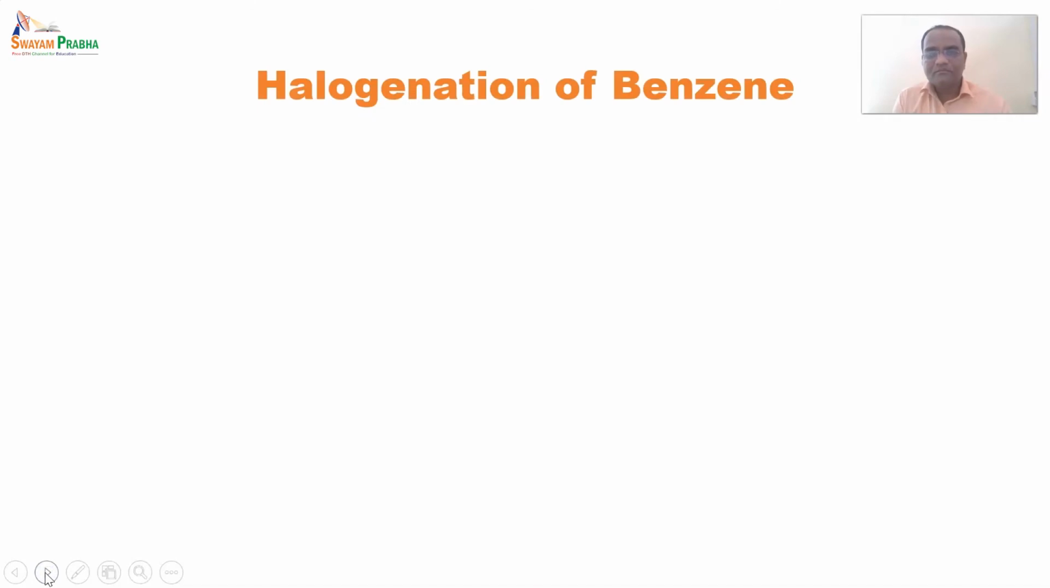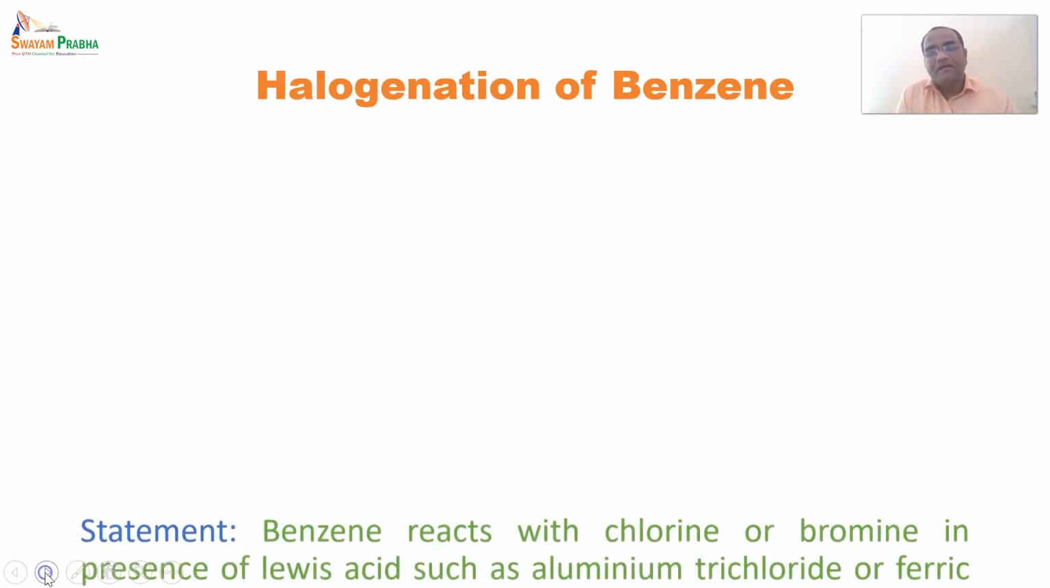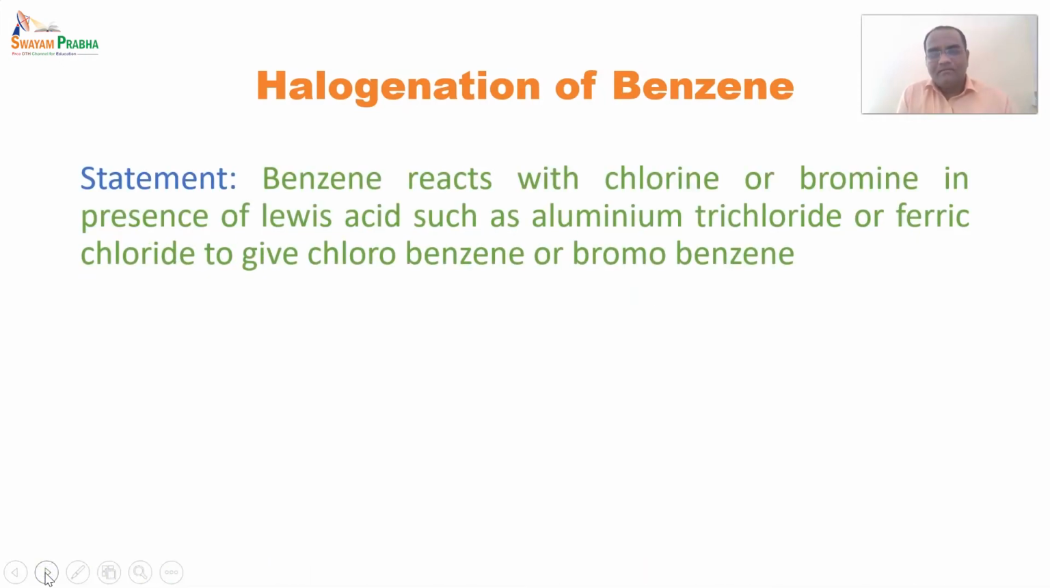Now the next reaction we will see is halogenation of benzene. So the name itself again indicates that halogens are being reacted with benzene. So the principle of the reaction: benzene reacts with chlorine or bromine in the presence of a Lewis acid such as aluminium trichloride or ferric chloride to give chlorobenzene or bromobenzene.